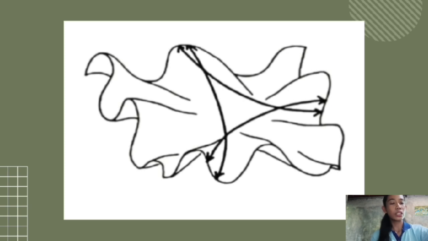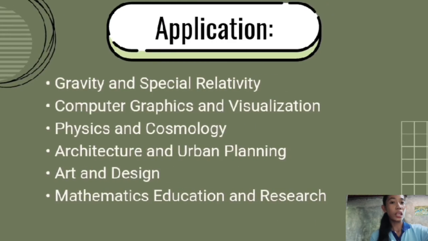So after our discussions on hyperbolic geometry, do you already have an idea where we can use hyperbolic geometry? Can you give some real life application of it? If not, here are some applications of hyperbolic geometry. This includes gravity and special relativity, computer graphics and visualizations, physics and cosmology, architecture and urban planning, art and design, and mathematics, education, and research.